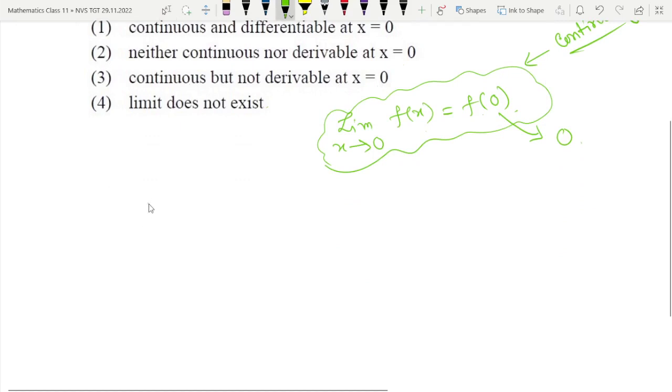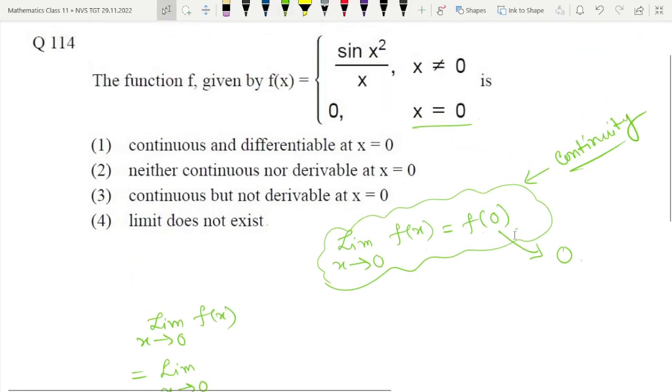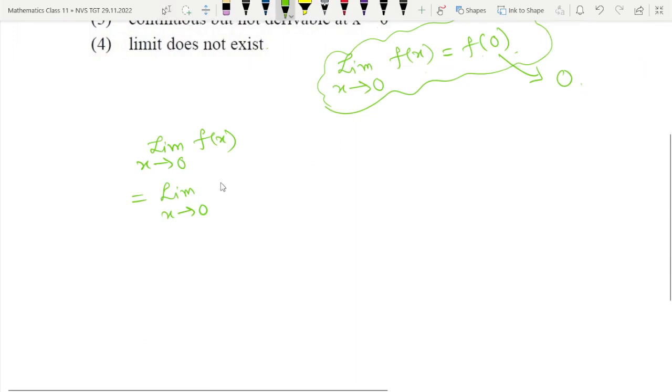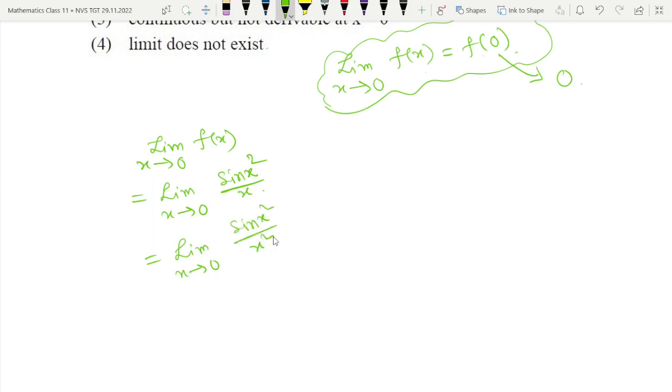Now let us find limit x tends to 0, f of x, which is equal to limit x tends to 0, sin x square by x. Okay, this we can write as limit x tends to 0, sin x square by x square into x.